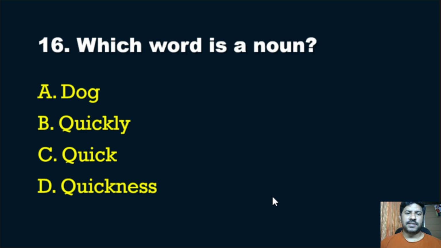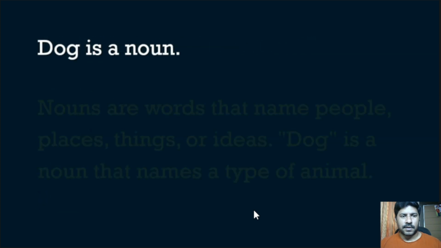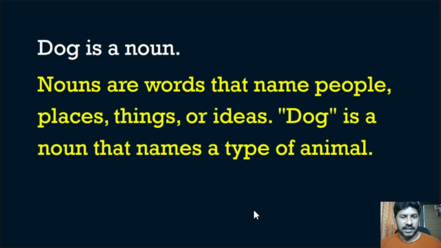16th question, which word is a noun? Dog, quickly, quick, quickness. In the previous question we have discussed. So here the dog, that is a name of an animal. So that is an example of noun. Nouns are words that name people, places, things or ideas. Here, dog is a noun that names a type of animal.